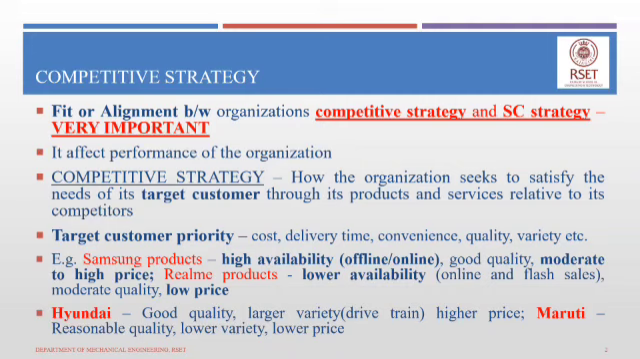Samsung basically gives priority to making sure that the product is highly available, so they make the products available online and offline so that customers have a wider choice or convenience of purchase. They give importance to good quality and accordingly price their products at a moderate to high price in that segment. Whereas Realme has a different competitive strategy.